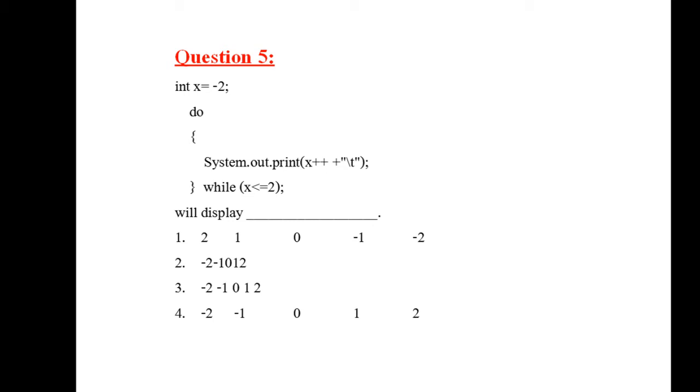System.out.print x. x was -2, which is getting printed. After that, it is getting incremented by 1. ++ means increase it by 1. So -2 + 1 will give you -1. Okay. So remember, the current value of x is -1. Here it comes to the while checking. -1 is less than or equal to 2. Yes. So it goes to the loop body again.